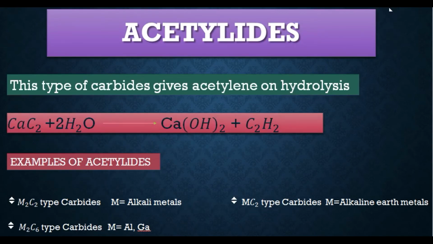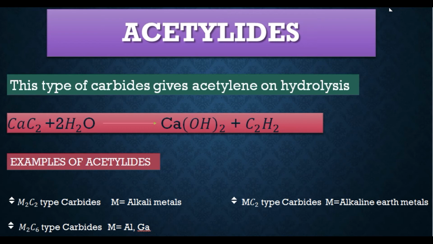Now it's time to discuss the second type of ionic carbides, that is acetylides. This type of carbide gives acetylene on hydrolysis. As you can see in this reaction, calcium carbide is reacting with water, or we can say is being hydrolyzed, and this is giving us calcium hydroxide plus acetylene. So again this category derives its name from the byproduct acetylene, as acetylides.